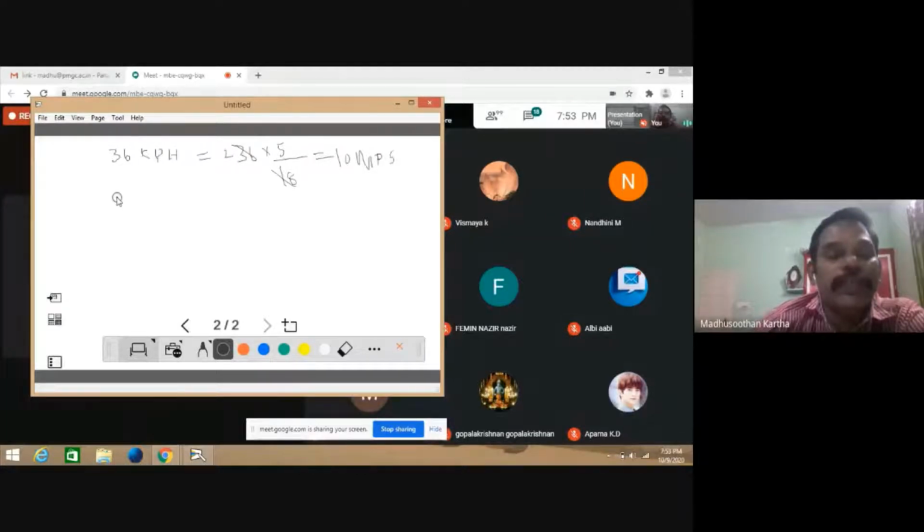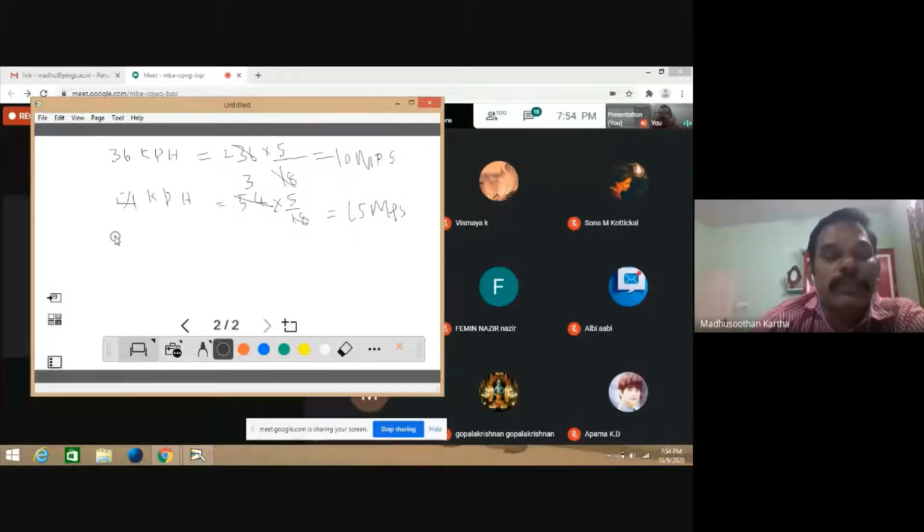If the speed of the train is 54 km per hour, then what is your action? 54 is to be multiplied with 5 by 18. 18 can be cancelled with 54, so the answer is 3. 3 into 5 is equal to 15 meter per second. If you know all these formulas, the remaining thing is very comfortable, very easy, and even mind calculation is possible.